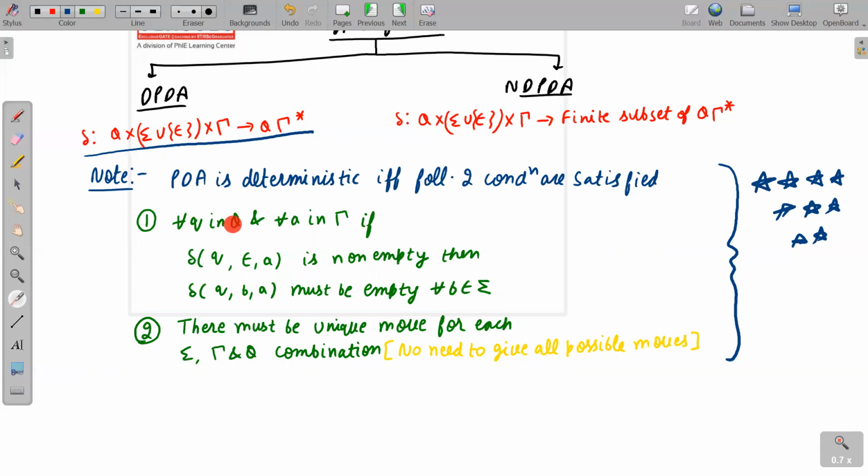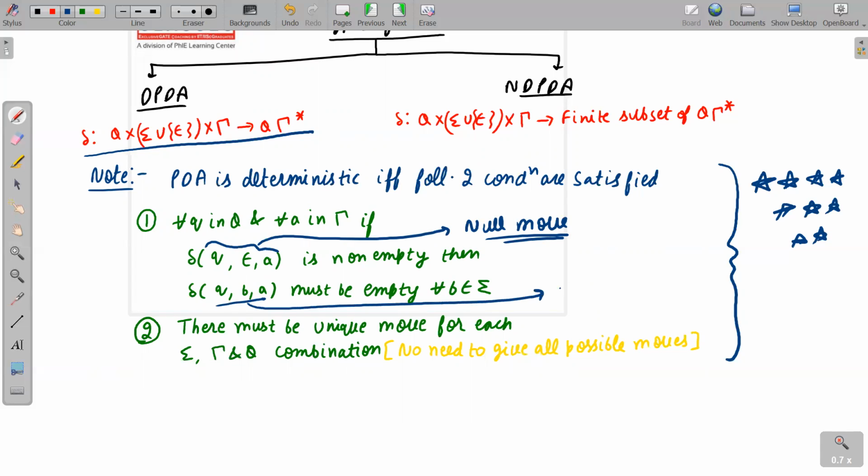The first condition is: for all q in Q and for all a in tau, if delta(q, null, a) is non-empty, then delta(q, b, a) must be empty for all b in sigma. This is the first condition. This is known as a null move, where you are reading nothing from the tape. And this is known as a true move, where you are reading something from the tape. Directly or indirectly, I am saying if you have a null move, then please do not apply a true move. If you have a true move, then do not apply null.